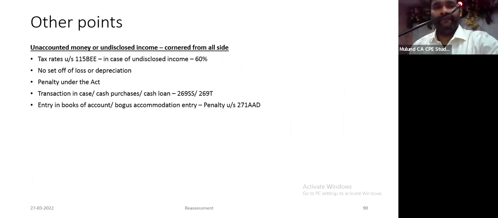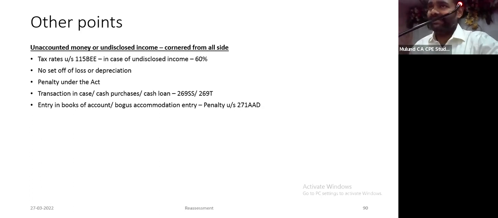And before departing, please consider these aspects when you are in a reassessment proceeding. If it's an undisclosed income under section 68, 69, 69A, etc., the tax rate is 60% under 115BBE. No set off of loss, no depreciation, nothing. Penalty is separate.